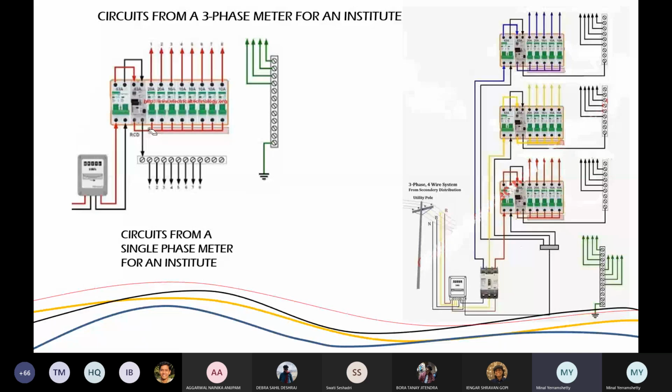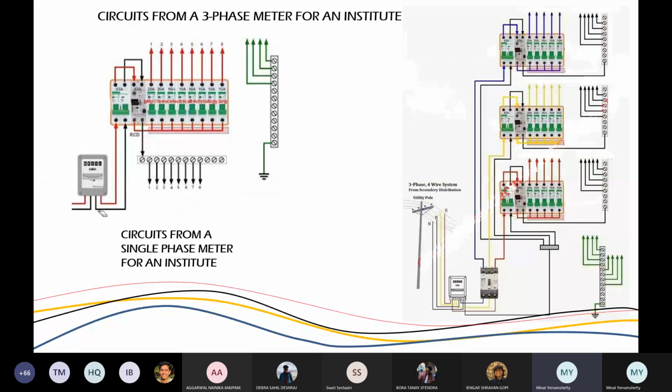This is the main difference between institutional distribution and residential distribution. Residential distribution also will have an MDB, but that will be in your own house, while this one is for the whole level. So the distribution from that toilet all the way till Manoj's room or Paul's room, that entire corridor, is being served by that.